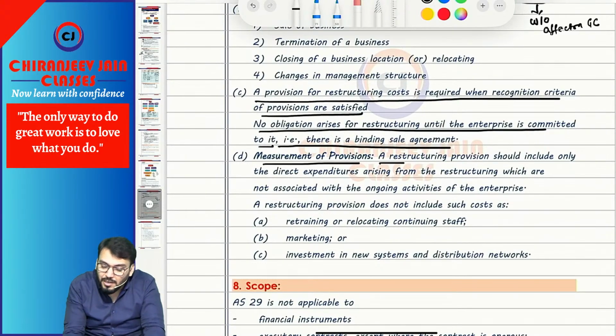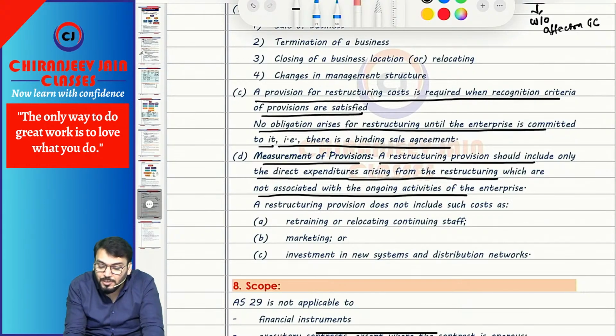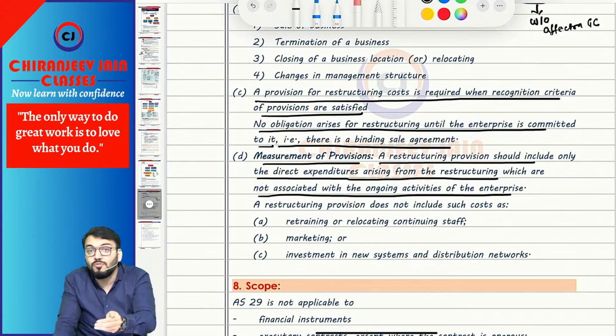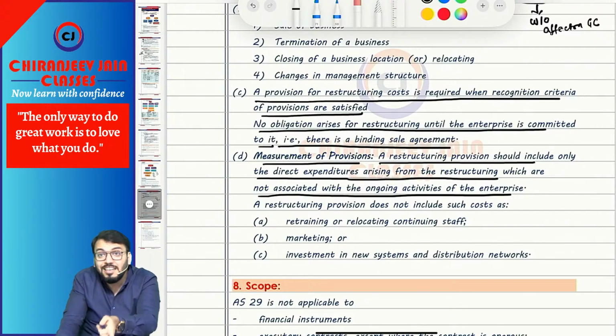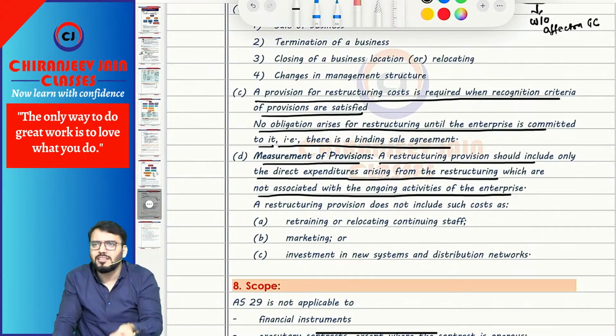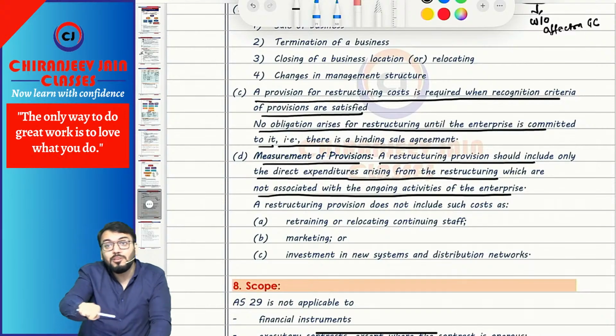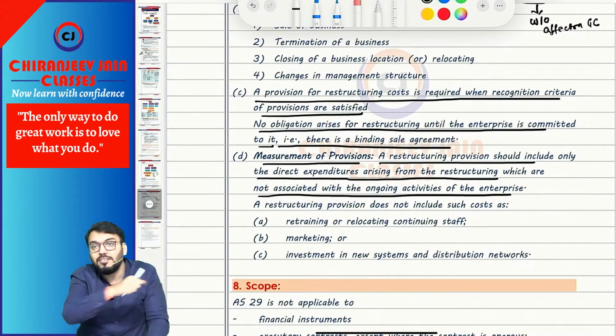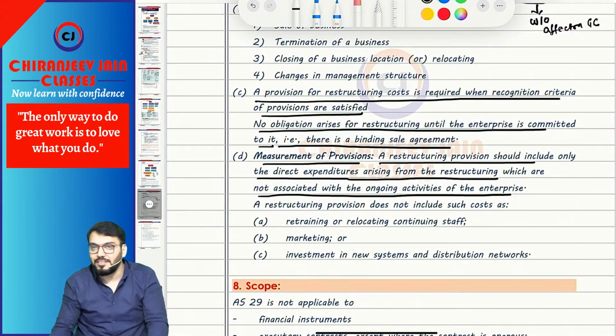Measurement of the provision. A restructuring provision should include only the direct expenditure arising from restructuring which is not associated with the ongoing activities of the entity. Means we need to create a provision only for those expenditures which are related to restructuring, not related to ongoing activities of the entity. For example, you are paying employees for their services after closing down. So it is related to ongoing activities, so we will not create a provision for salary. But if you are paying compensation to the employee because of closing down, it relates to restructuring. So we should create a provision for that.